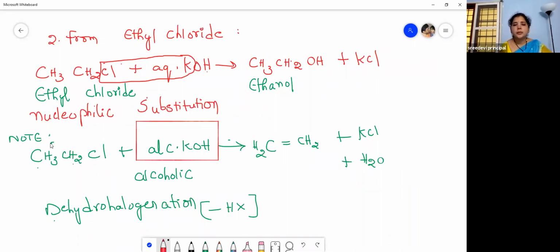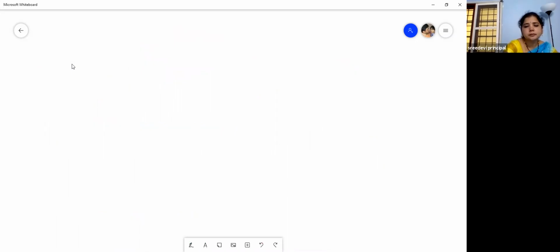This is ethene, 2 carbons and a double bond. So please remember, this is dehydrohalogenation and this is a nucleophilic substitution. Okay, hope you are understanding this.